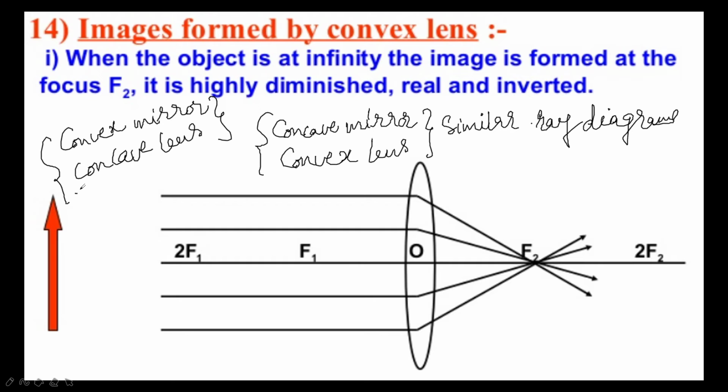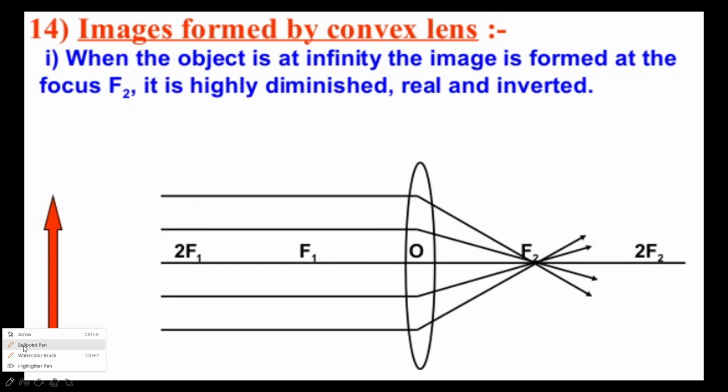Okay, so here the first one is convex lens ray diagrams we are going to discuss. First one is when the object is at infinity. When the object is at infinity, the image formed is found by taking any two light rays, wherever they intersect, that is the image formed.